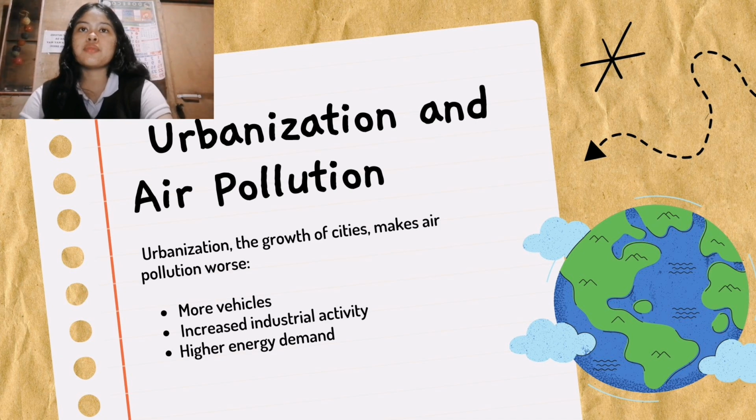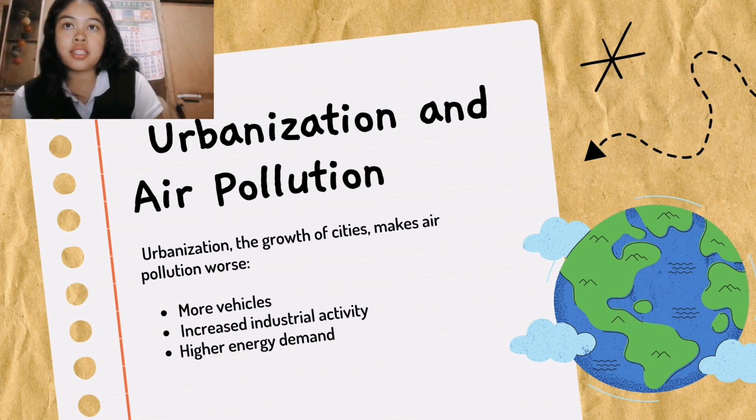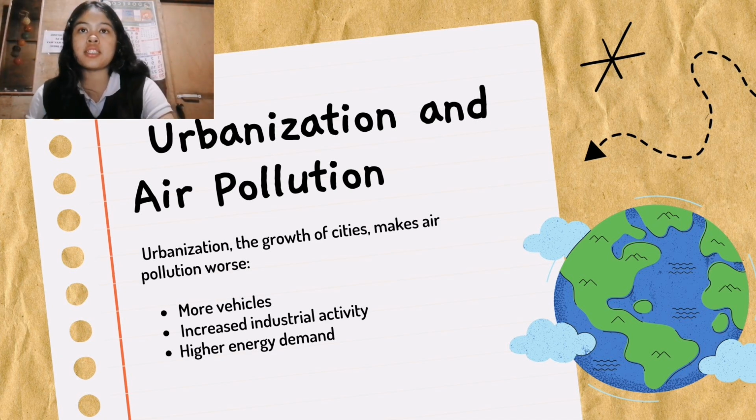So next is urbanization and air pollution. So what is urbanization? Urbanization is the growth of cities, which makes air pollution worse. So we have three examples here that can make the pollution worse. First is more vehicles. So more people in cities means more cars on the road, leading to more emissions.